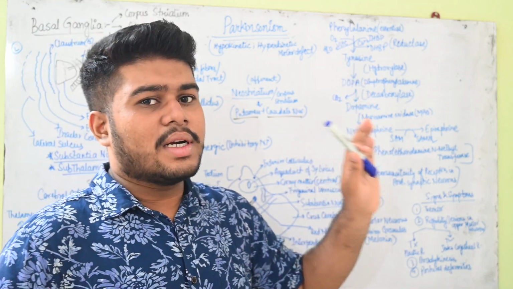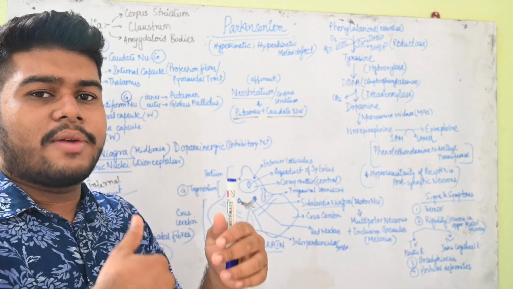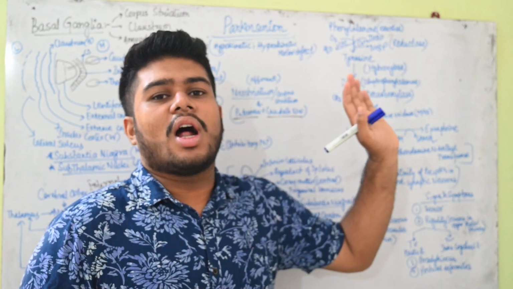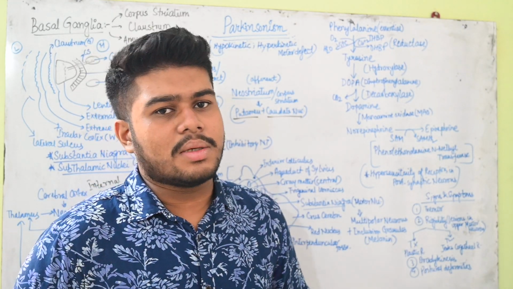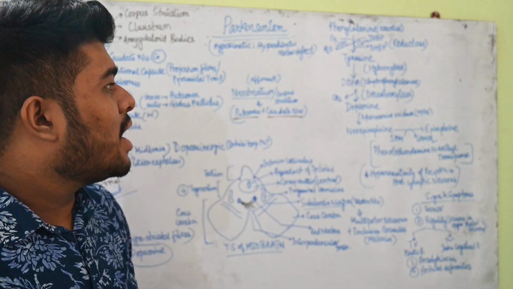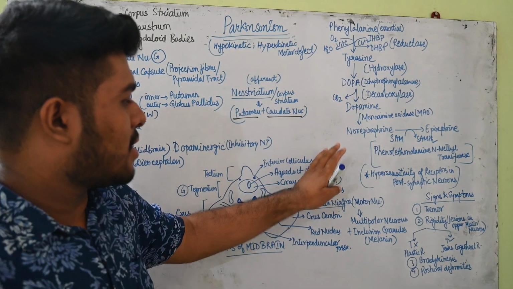I am not going into extra details of every step of the biochemistry. Here I am giving an overall idea, because for understanding the treatment of Parkinsonism, we need certain drugs which will act over here, and for that we have to understand the pathway.